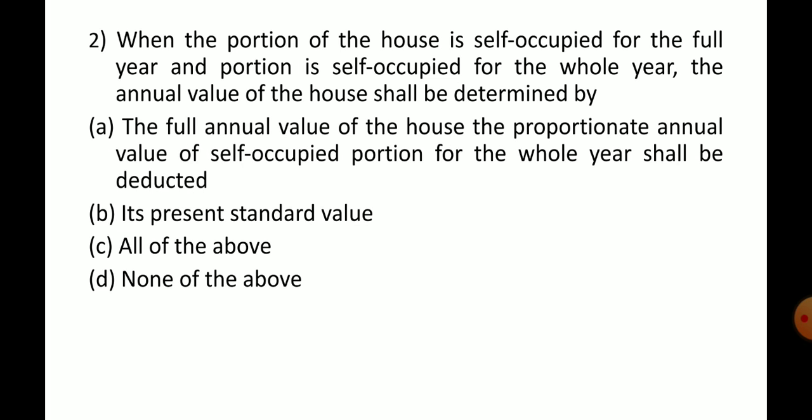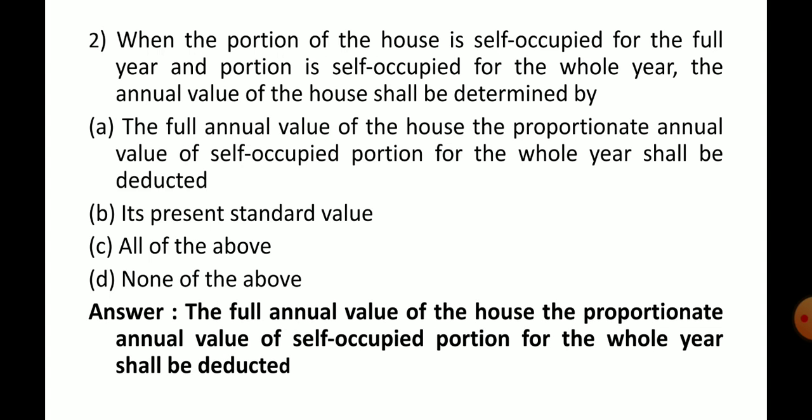When a portion of the house is self-occupied for the full year and a portion is let out for the whole year, the annual value of the house shall be determined by: the full annual value of the house; the proportionate annual value of the self-occupied portion for the whole year shall be deducted; all of the above; none of the above.